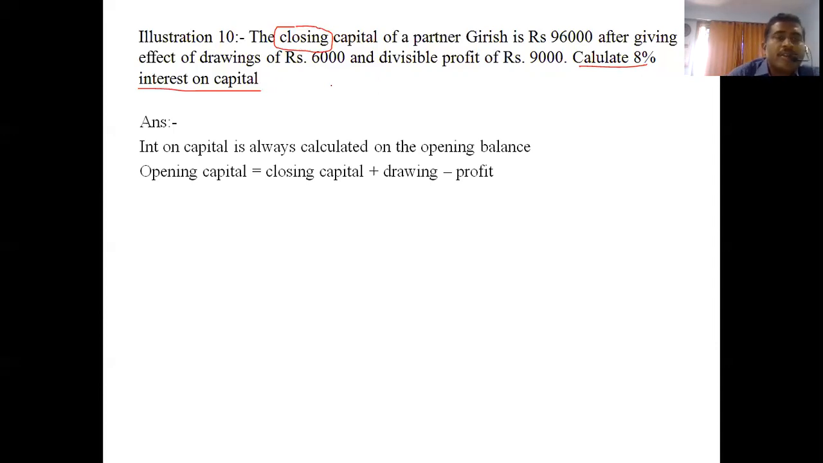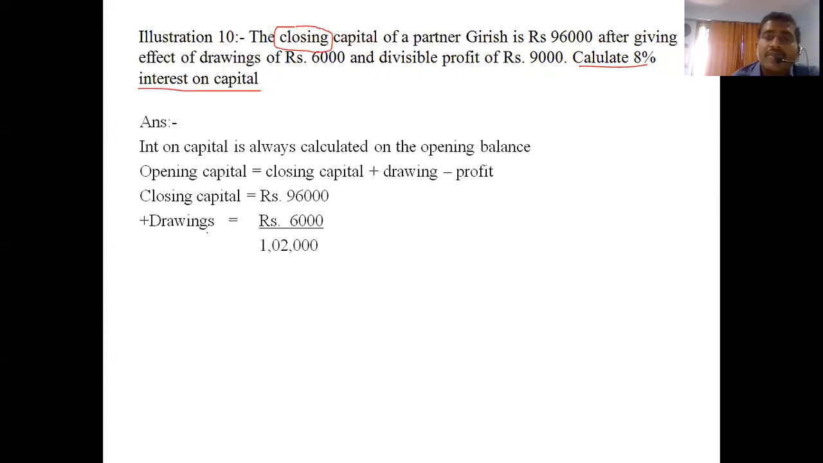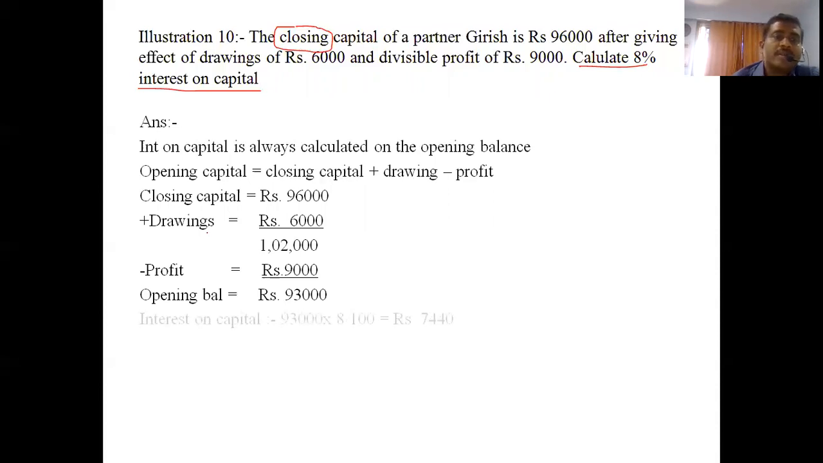So now we get into the sum. Closing capital is 96,000. Drawings we know are 6,000, which we have to add as per the formula, so the total is 1,02,000. The deduction we have to make is the profit, 9,000, so we get 93,000. Now we calculate interest on capital: 93,000 into 8 divided by 100. So we get 7,440. Clear?